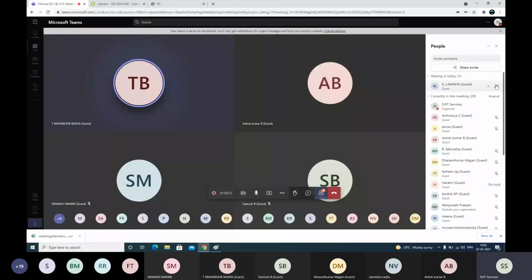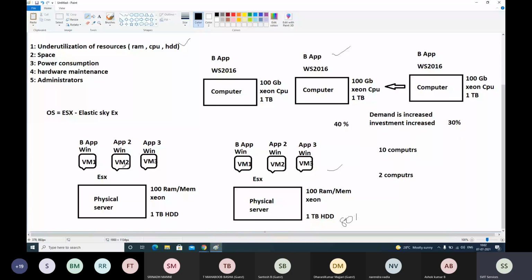Let's say you want to create 1024 virtual computers and you are assigning 1 GB RAM to one machine, minimum to minimum. So 1024 into 1, you need 1024 GB. That means 100 GB RAM is not enough. You need 1024 GB RAM on the physical computer.